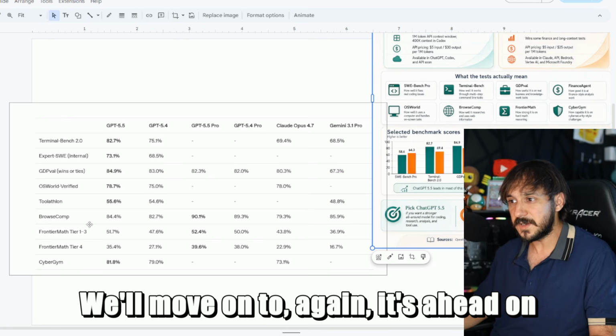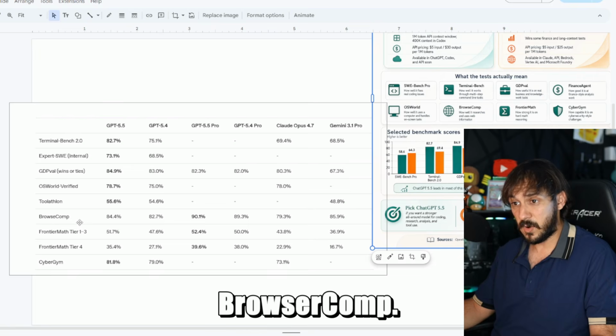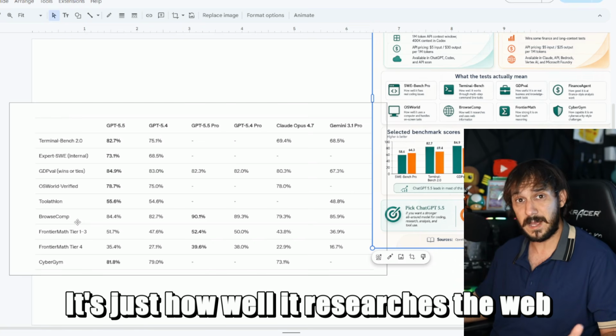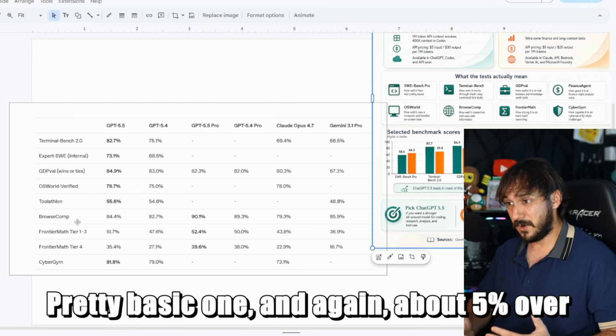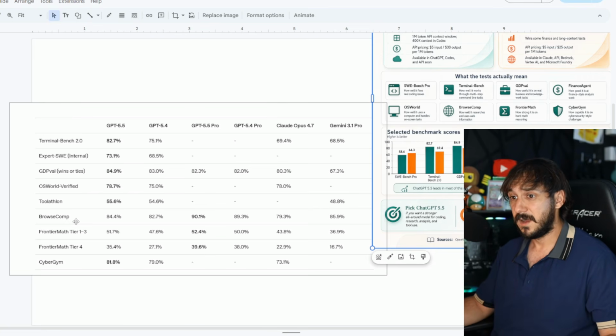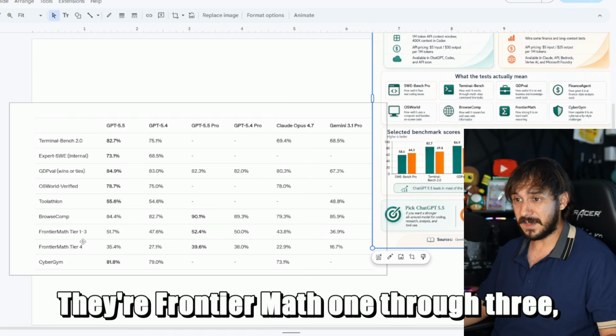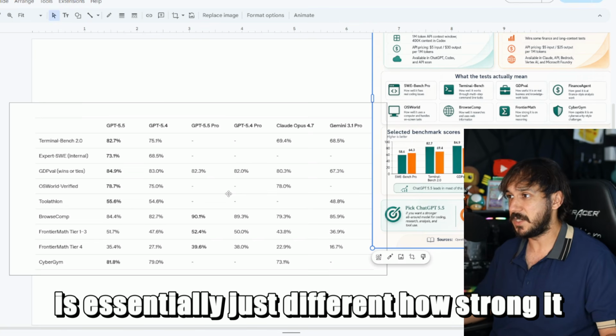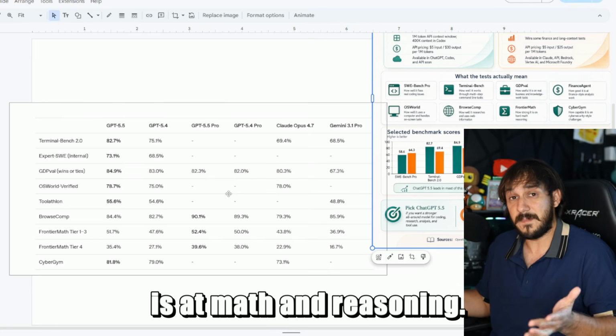We'll move on to, again, it's ahead on BrowseComp. I'm sure you can guess what that means: it's just how well it researches the web and information. Pretty basic one, and again, about 5% over Claude Opus 4.7. You could probably guess what both of these mean. The FrontierMath Tiers 1 through 3 and FrontierMath Tier 4 are essentially just different measures of how strong it is at math and reasoning.